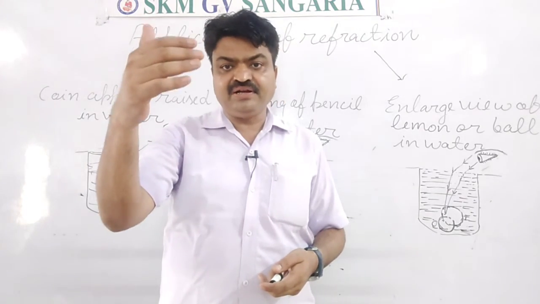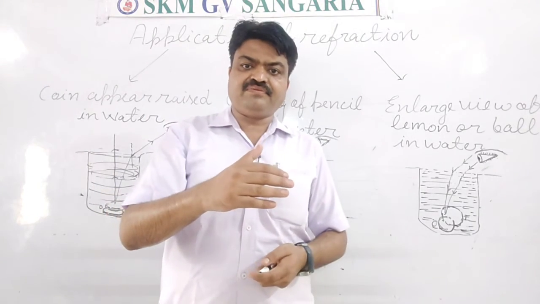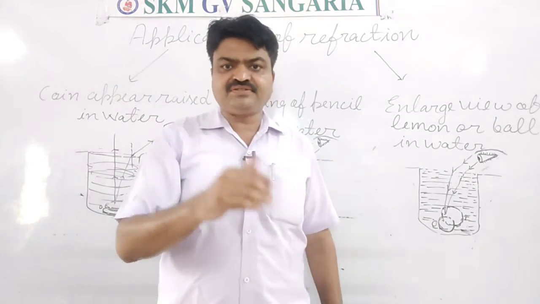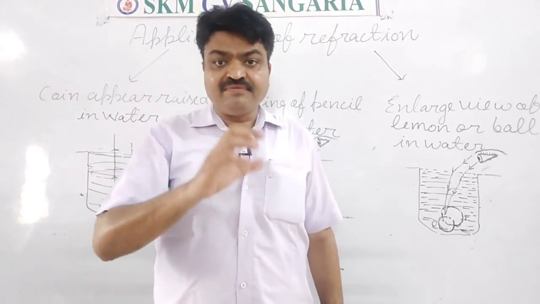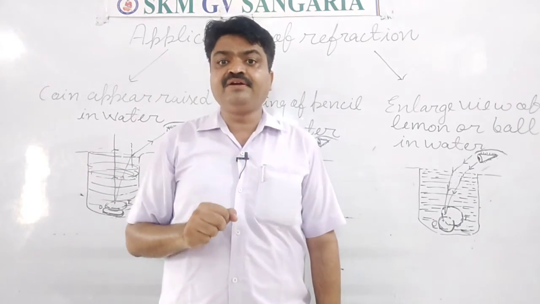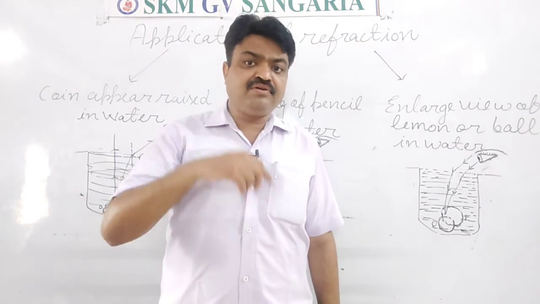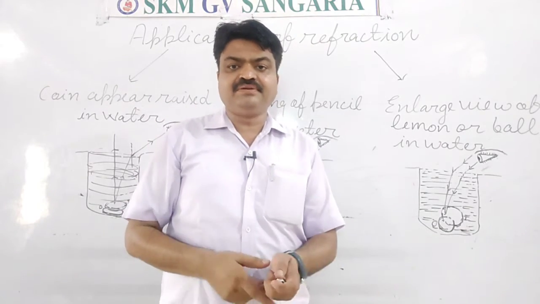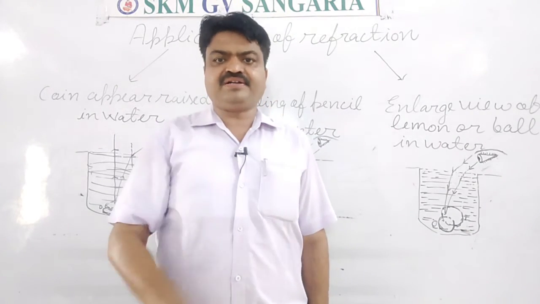First we observe the real image, after that we observe the virtual image. So in this way, real, virtual. So in this process we observe the twinkling of the star. So twinkling of the star is also a natural phenomenon that takes place due to refraction, students.